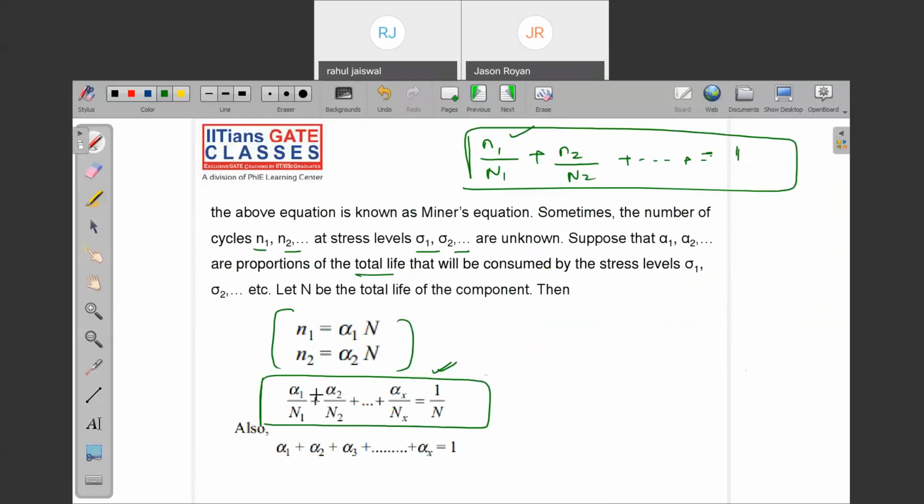N1 is the number of cycles, and what is N1? It is the life of that component for that stress level. N2 is the life of that component for that stress level. There is a derivation I cannot tell you again because we are not here for that. You just need to remember theoretically that whenever a component is subjected to fluctuating load, with different cycles and different stresses, in those cases we need to use Miner's equation. Is it clear?